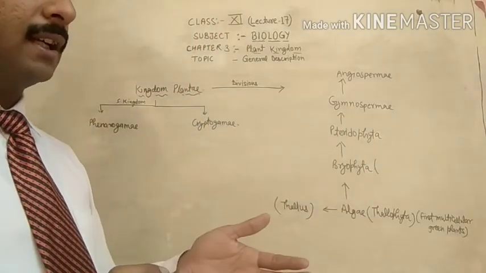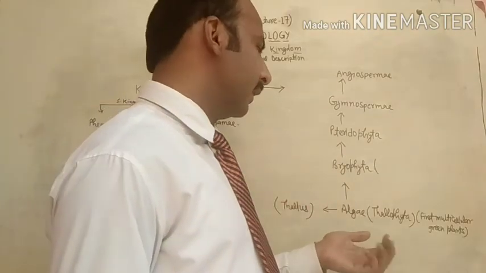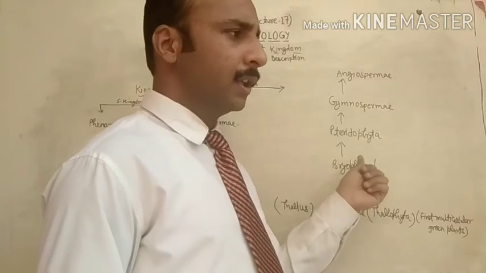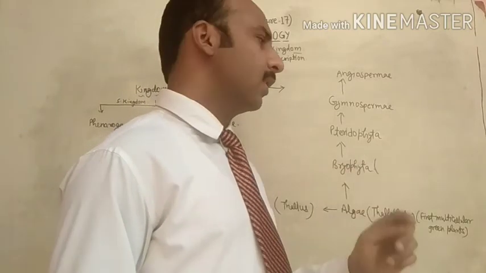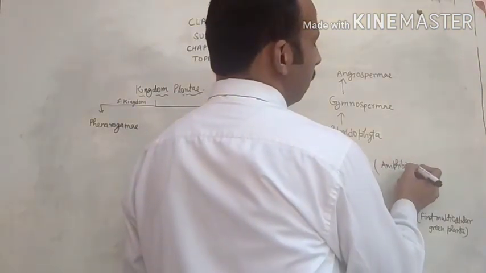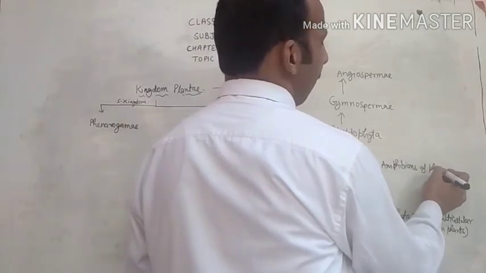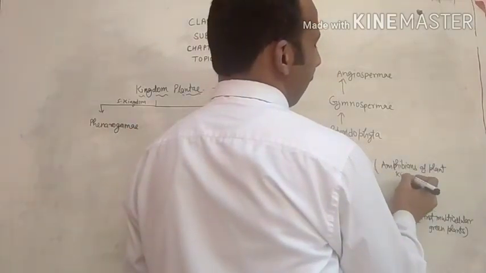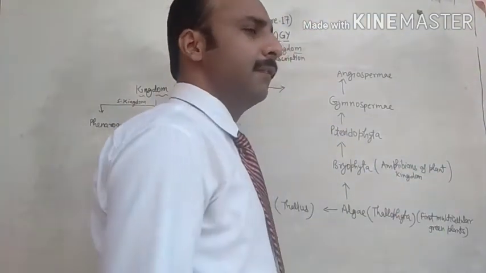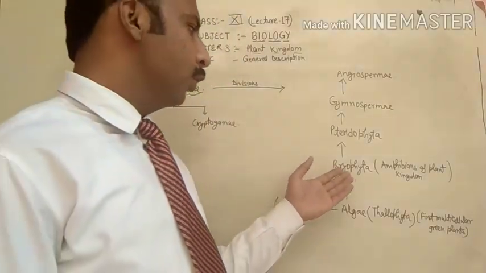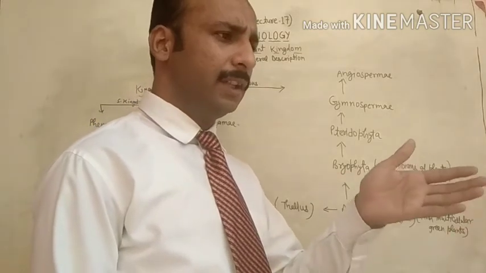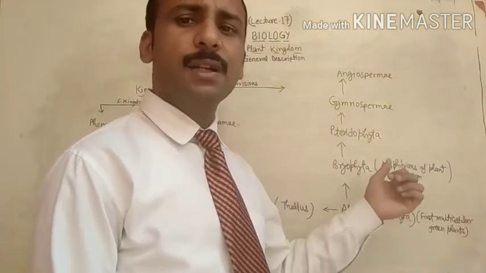The multicellular green plants develop in the water. Then the evolution started, and from the algae more developed plants developed. They are called the bryophyta, the amphibians of the plant kingdom. A few plants of this group develop on the land, but very near to water, in moist places.